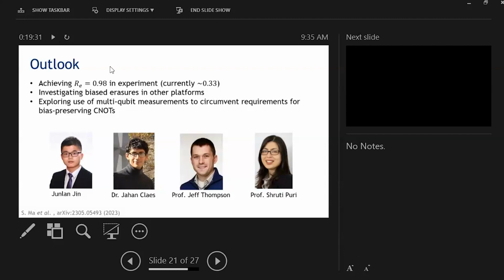I have two questions. First is, it seems like errors being biased is true even for the Pauli error case, because you only have errors when the state starts at one state. So could you exploit that? And the second is, why is the experimental erasure rate only 33%? That's a pretty big gap.